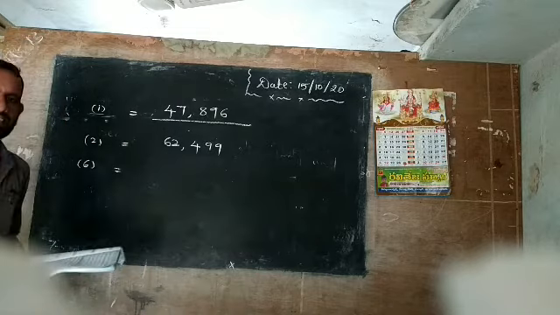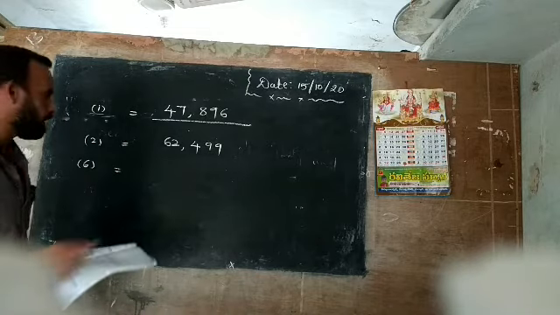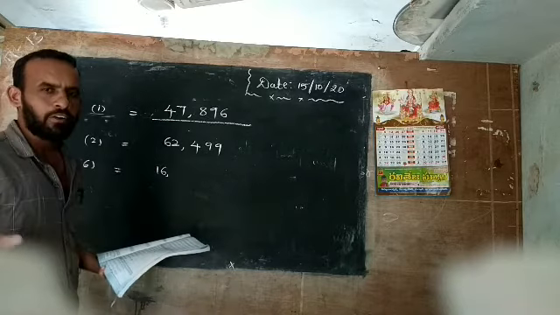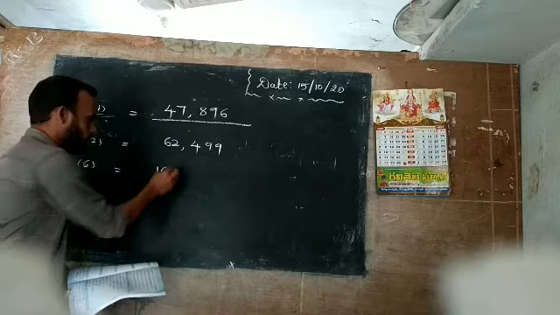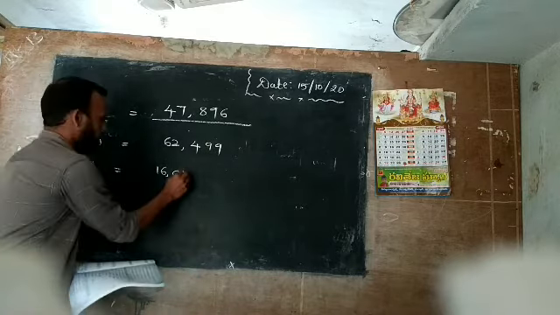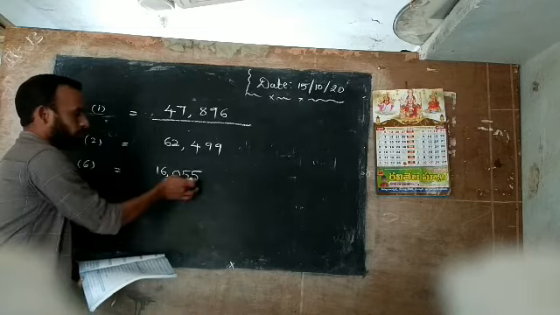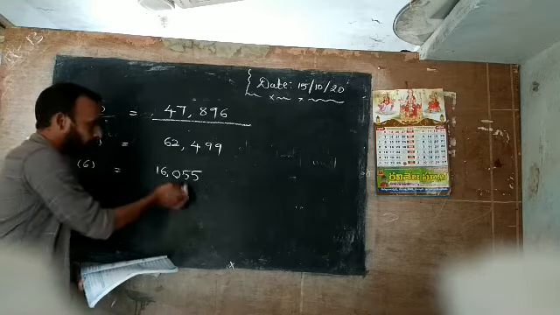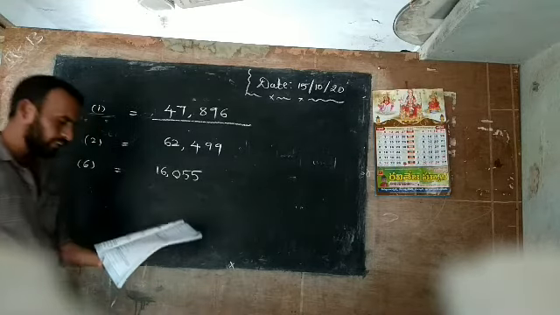16,055. So how to write that? 16,000. Here 55 is given, the 100 is not given. That's why the hundreds place is 0. Then again what is given there? 55. Now you write 5. Ones, tens, hundreds, thousands, 10,000s. 16,055. Okay, very easy problem.